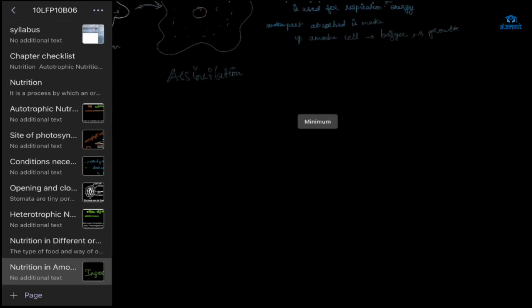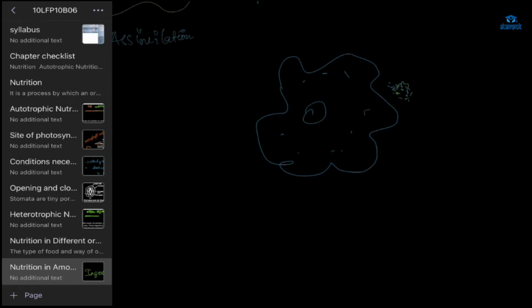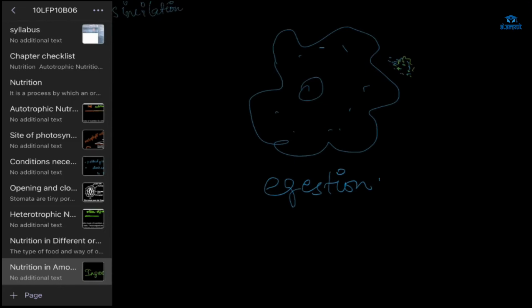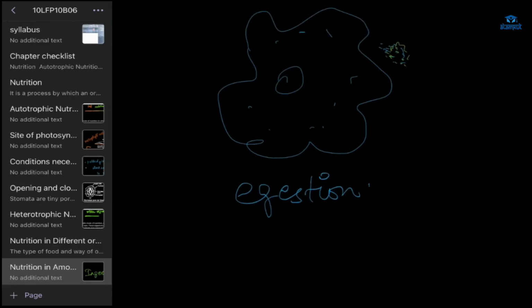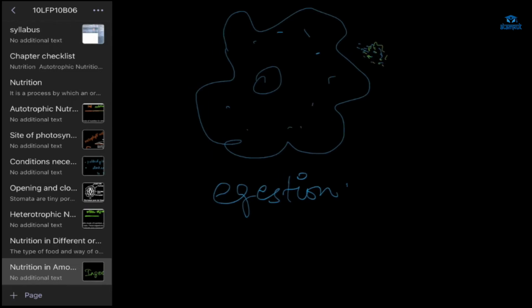Next, we have the last thing. So what is happening here? We absorb food, amoeba uses it, then it grows. Then there will be waste products also, right? Waste materials. So what will happen through pseudopodia? It will get out. It can go out from anywhere. So this process is egestion, exit of waste.